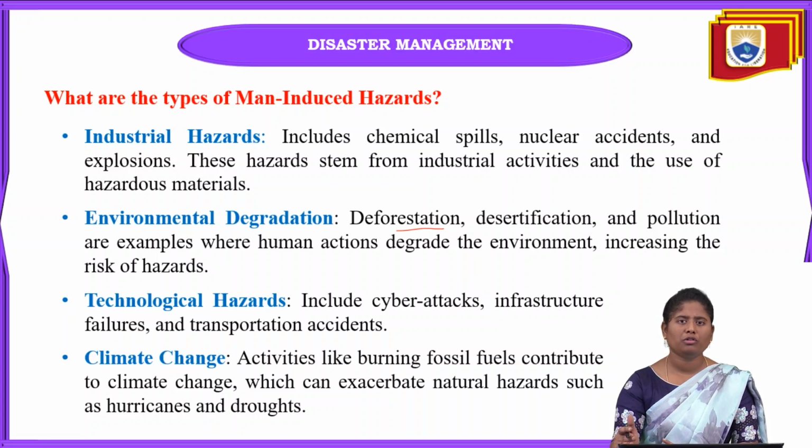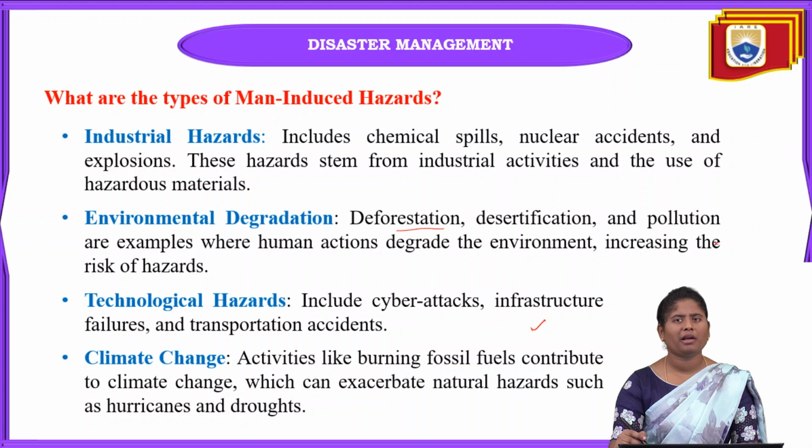Whether it is air pollution, water pollution, or noise pollution, all these types of pollution are examples where human actions degrade or destroy the environment. Because of the increase in these hazards, there will be an increase in the overall risk of hazards also.